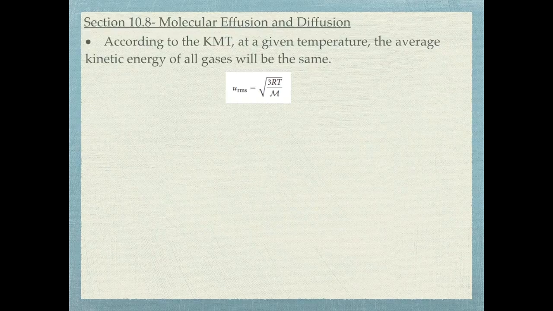And so as a result, what affects the actual speed of gases is the size of the gases. So logically, it would make sense that larger molecules would travel slower. So this formula right here, that m, is the molar mass. So as you can see from this relationship, what this tells you is that the larger the molar mass, the smaller the root mean square speed is.